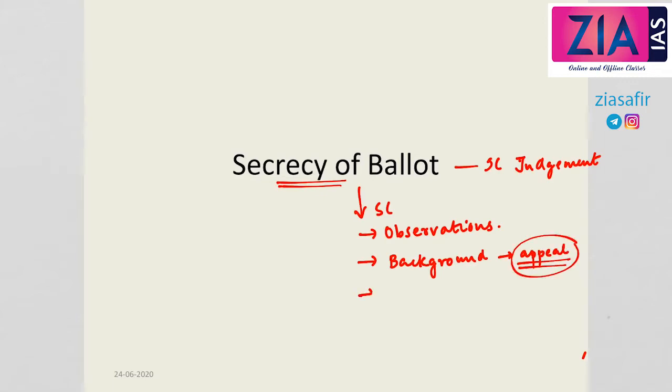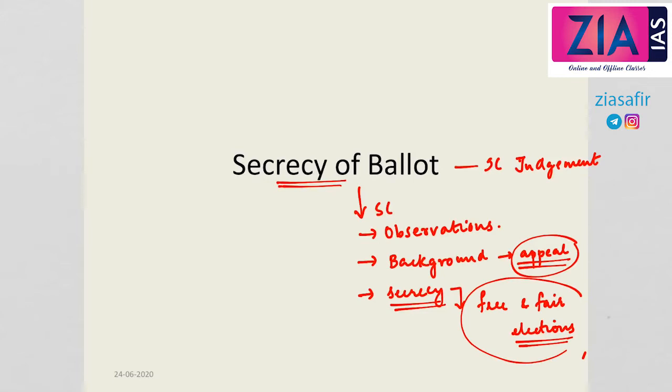And then we will also be discussing the importance of secrecy in a democracy, how secrecy is important as a component of conducting free and fair elections. Free and fair elections are one of the basic principles of democracy that we have adopted in India. So how secrecy of ballot acts as a very important factor in determining free and fair elections. So these are the topics that we will be discussing today in this lecture.